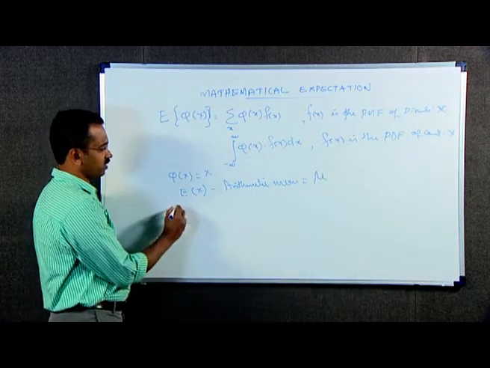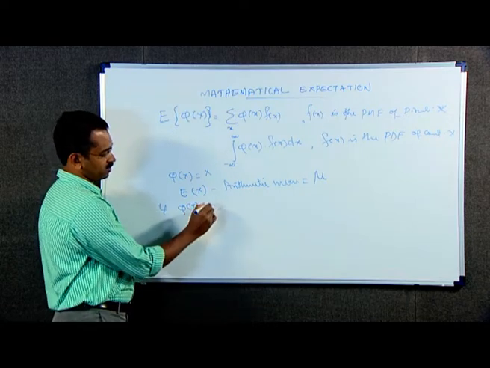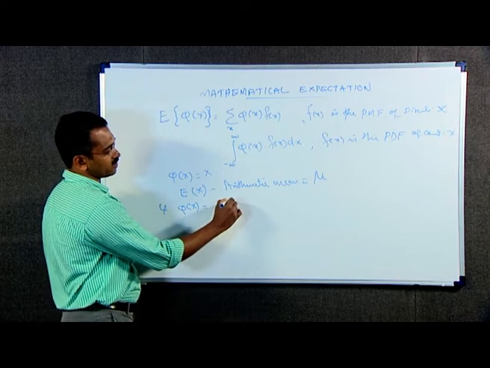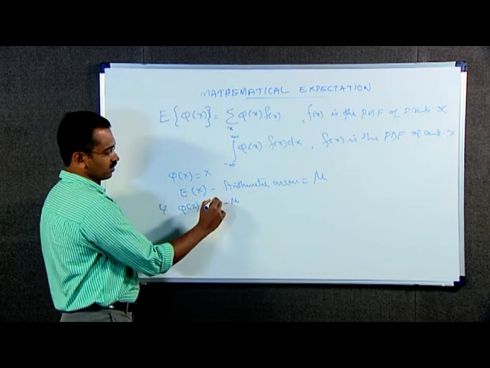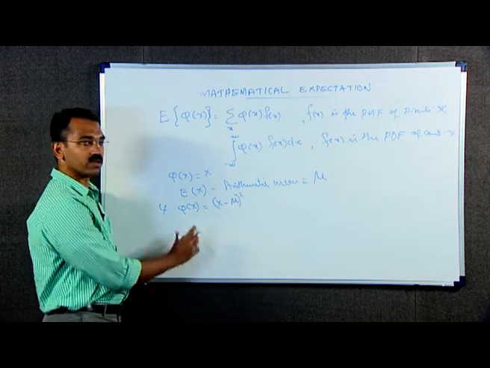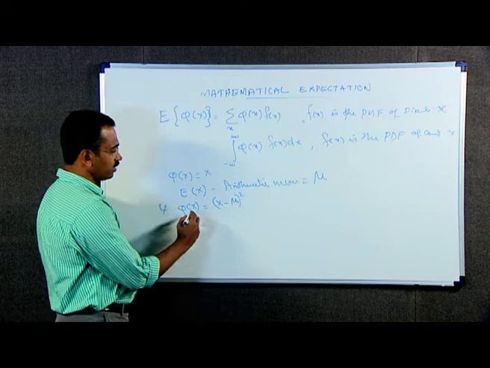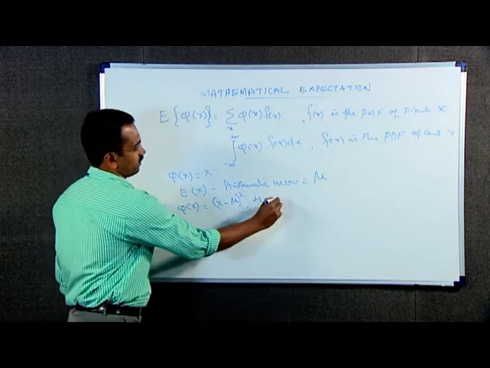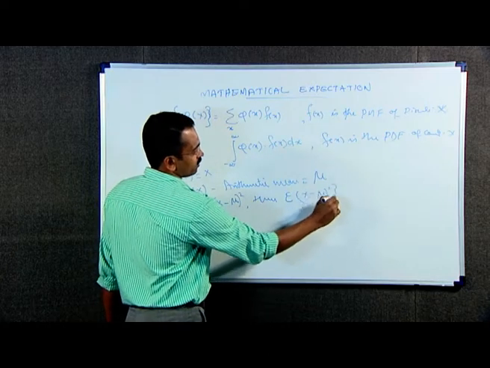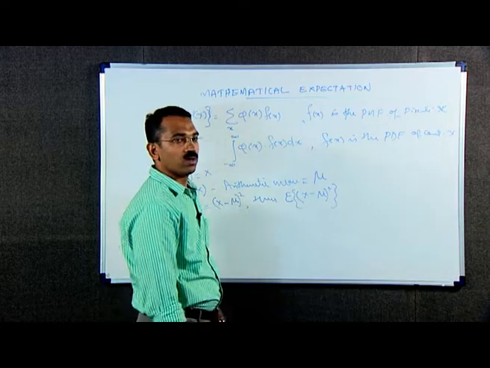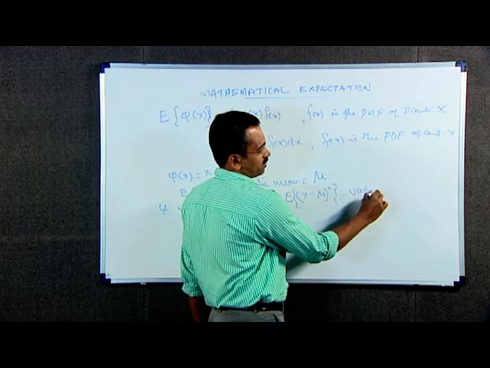Now, if we take the function phi of x as x minus mu the whole square, that is, mu is the expectation of x, then the expectation of x minus mu the whole square is known as the variance of x.